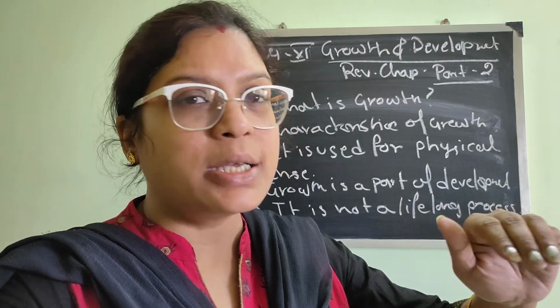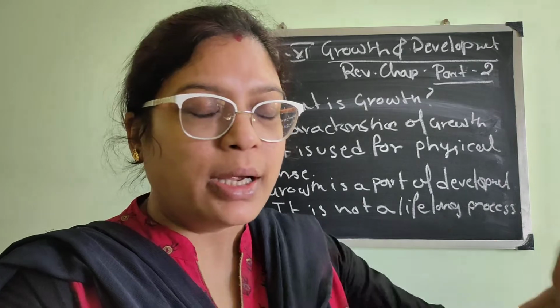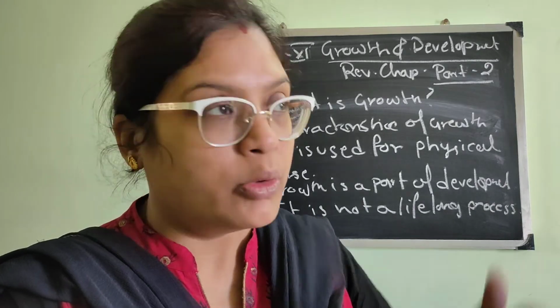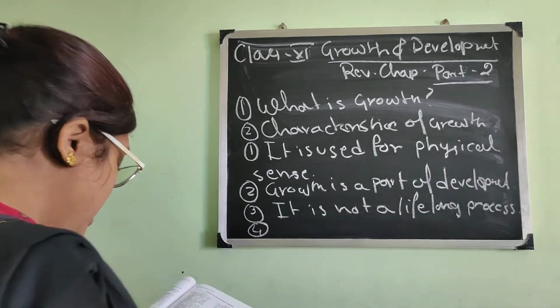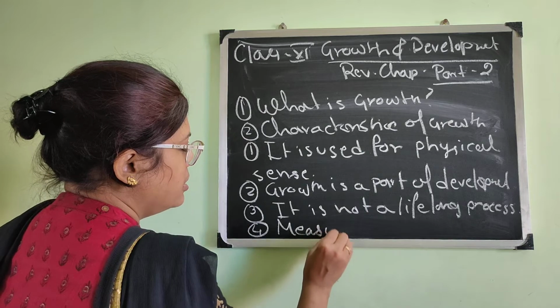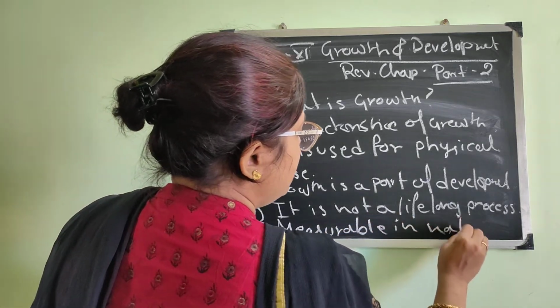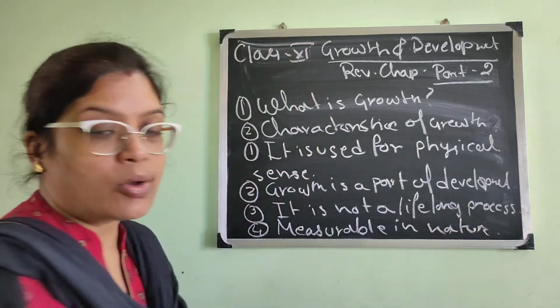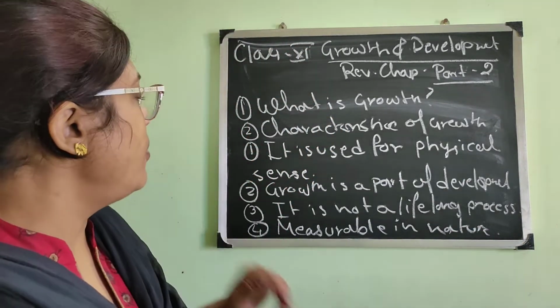There is a fixed stage of increasing height. After that the child or the adult will not grow any taller, isn't it? And fourth one, we can tell that it is always measurable in nature, isn't it?